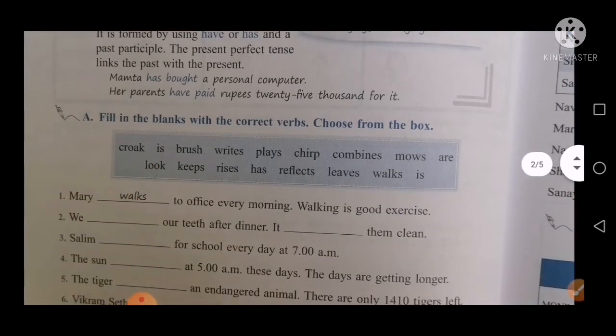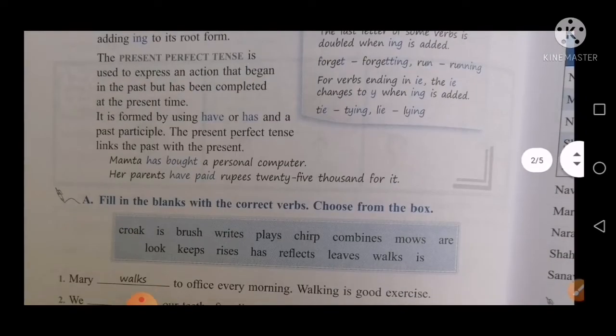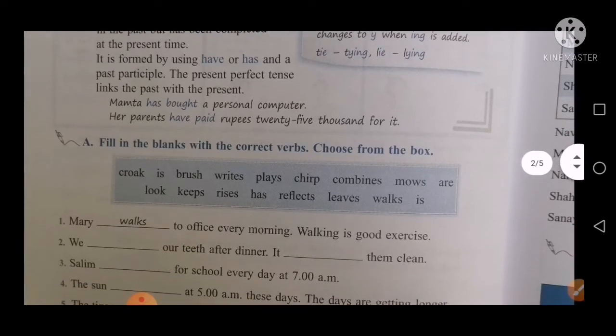Okay. Now exercise A. Fill in the blanks with the correct verbs. Choose from the box. And your options are croak, is, brush, writes, plays, chirp, combines, moves, are, look, keeps, rise, has, reflects, leave, walks, is. Okay, so let's start now.